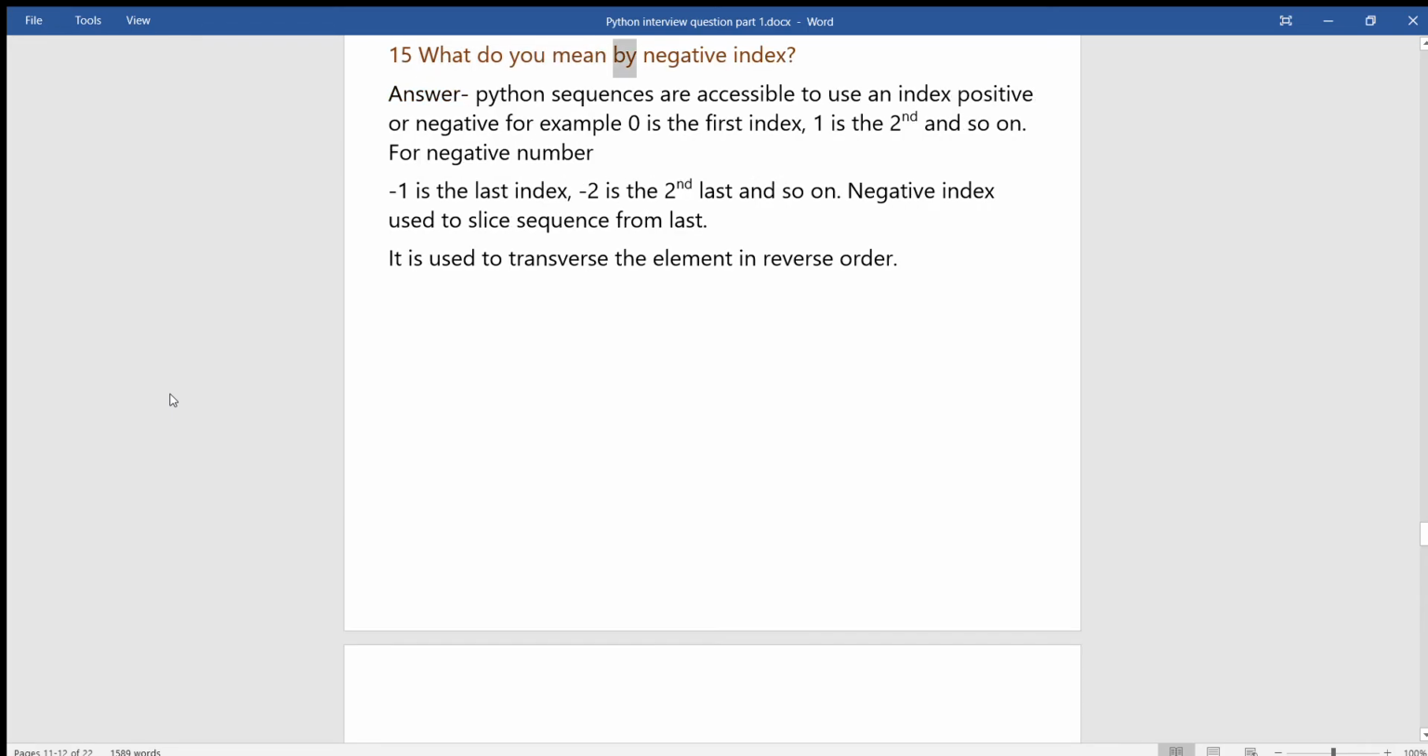15. What do you mean by negative index? Answer. Python sequences are accessible using an index, positive or negative. For example, 0 is the first index, 1 is the second, and so on. For negative numbers, -1 is the last index, -2 is the second last, and so on. Negative index is used to slice a sequence from the last. It is used to traverse the elements in reverse order.